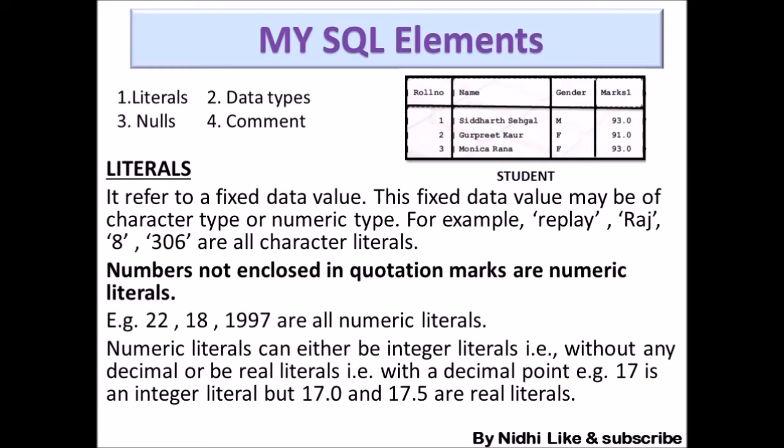Numeric literal means numerical values. So 22, 18, 19, 97 are examples of numeric literals. Numeric literals can be either integer literals, that means a normal number without any decimal, or real literals. Real literal means a number with a decimal. So here 17 is an integer literal, and 17.0 is different from 17 because it is a real literal. 17.5 is also a real literal. You can see the examples on the slide.